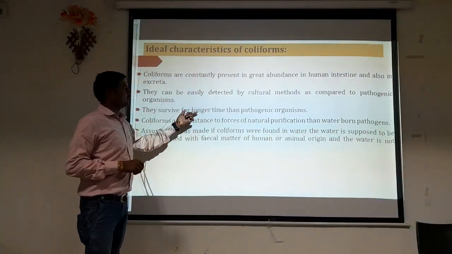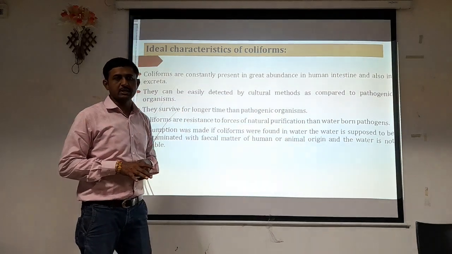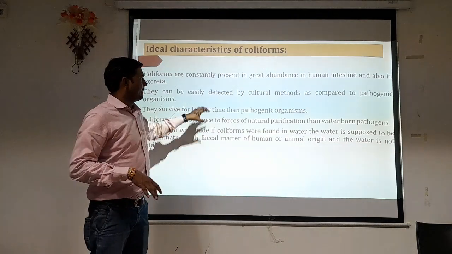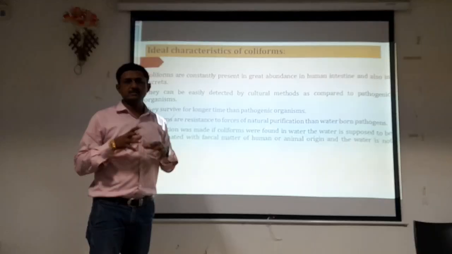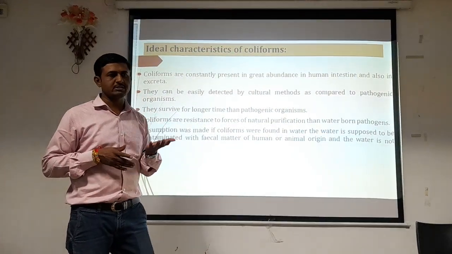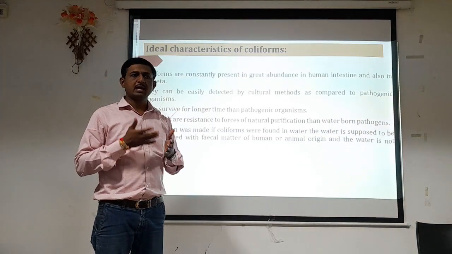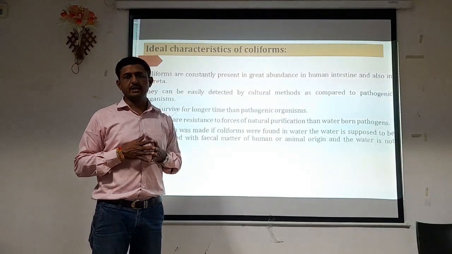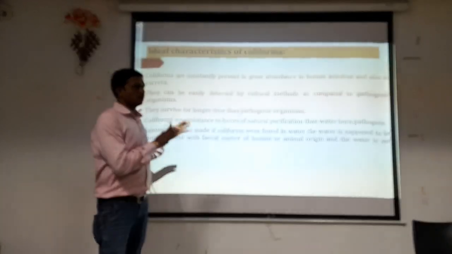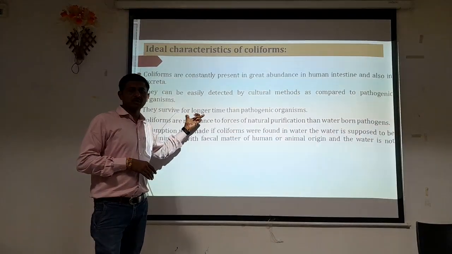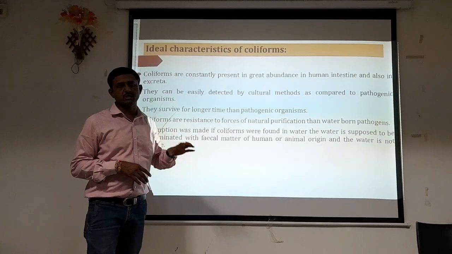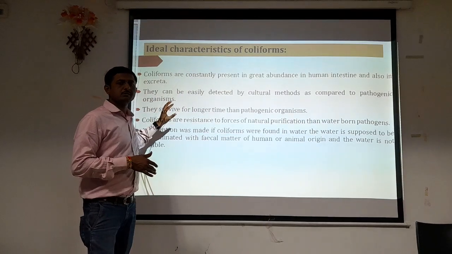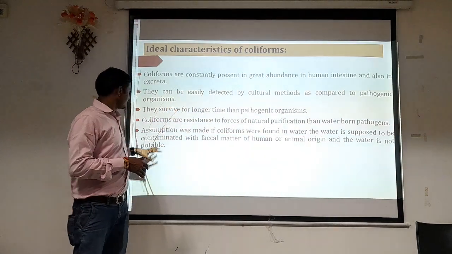They survive for a longer time than pathogenic organisms. As we have already discussed in the previous lecture, pathogenic organisms require a specific type of media for their growth, and they can't survive for a longer time in wastewater or drinking water. On the other hand, this coliform group of organisms can survive for a longer time in water. That's another reason they are selected.